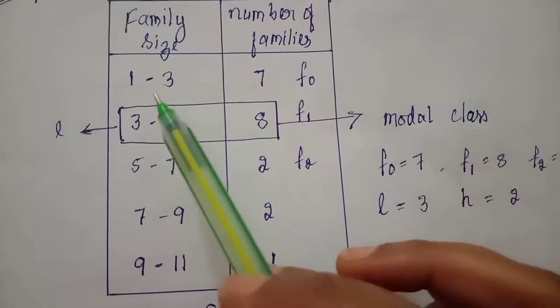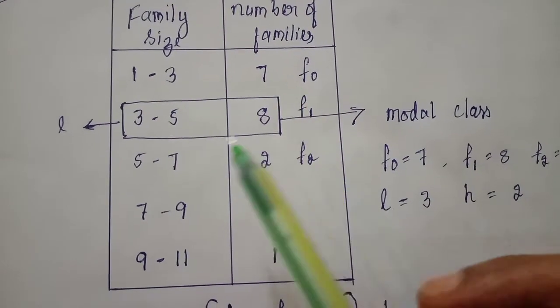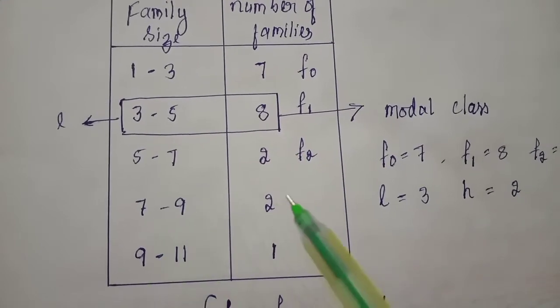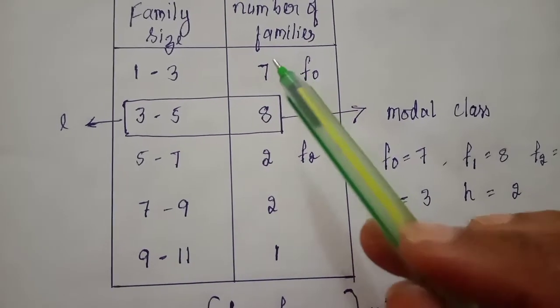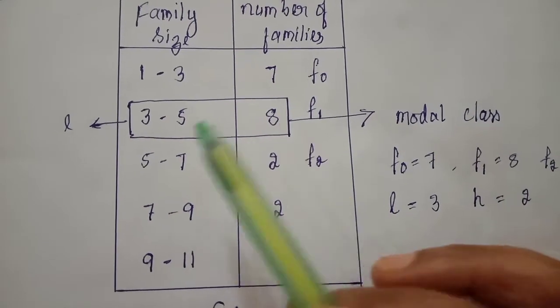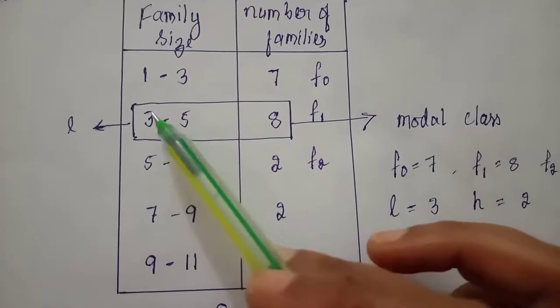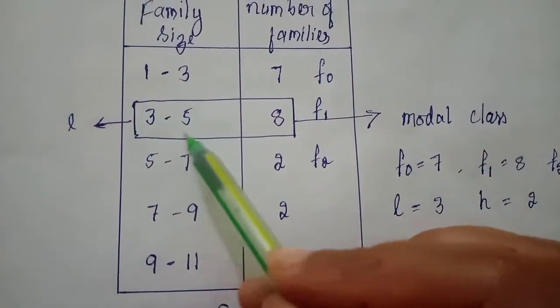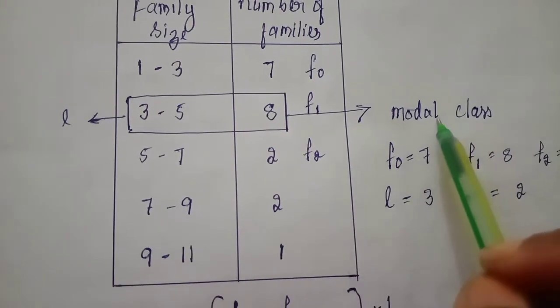You can see 1 to 3 frequency is 7, 3 to 5 is 8, 5 to 7 is 2, 7 to 9 is 2, 9 to 11 is 1. Among these, which frequency is maximum? 8. Therefore, the 3 to 5 class interval is the modal class.